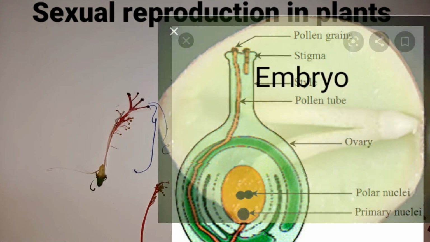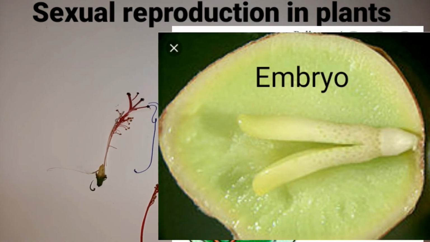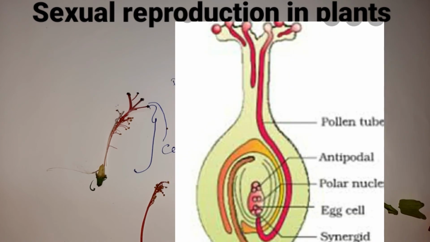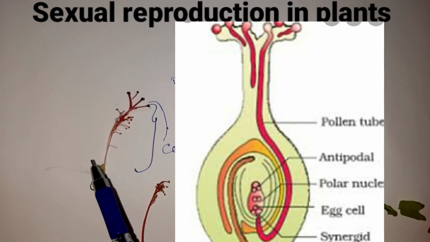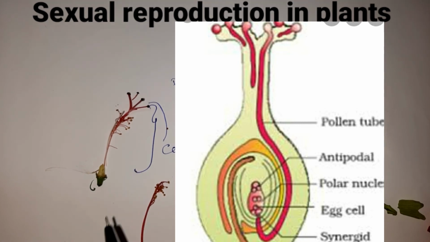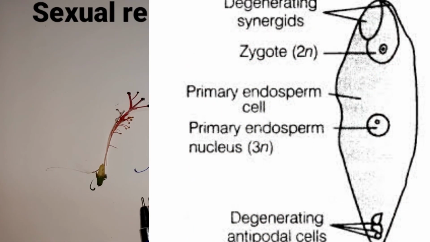The second male gamete fuses with the binucleate polar nuclei, children. So inside the ovule, inside the ovary, the second male gamete fuses with the binucleate polar nuclei to form primary endosperm cells.